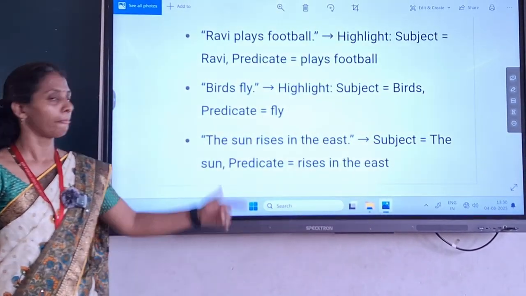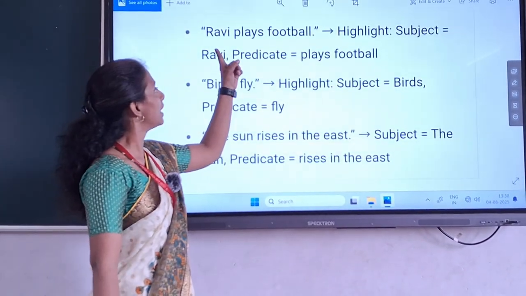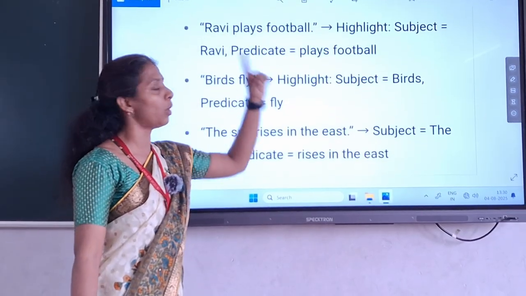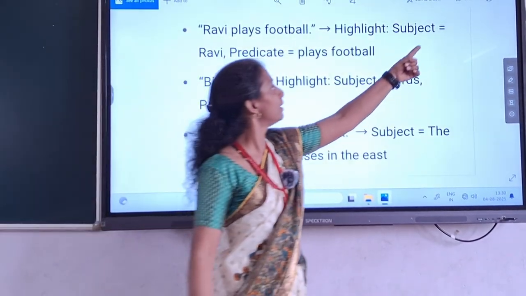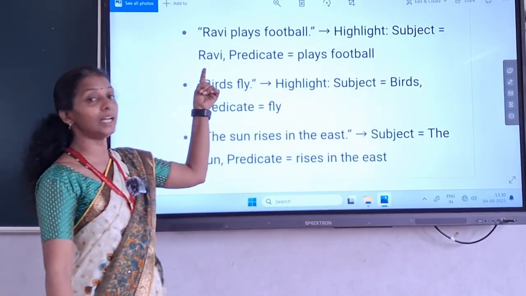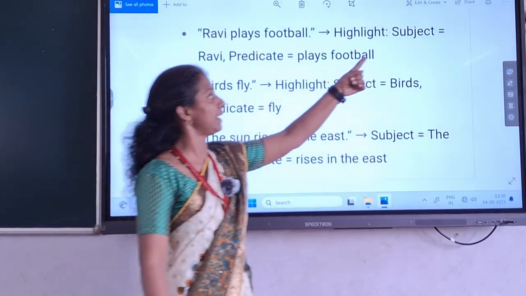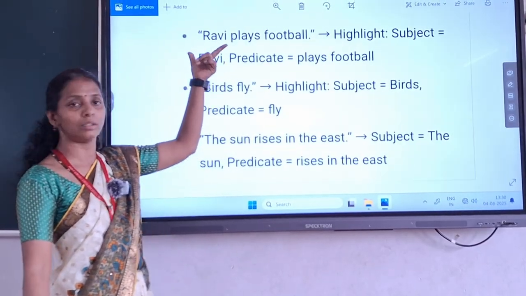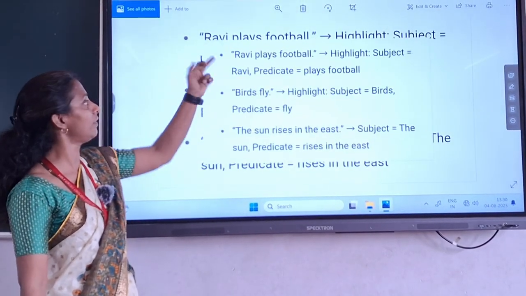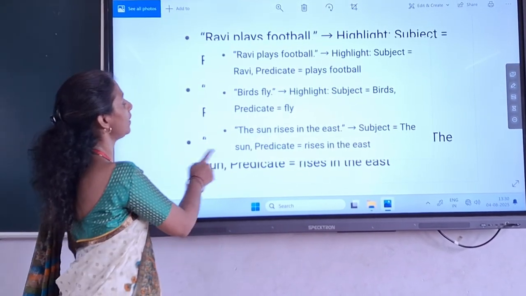See here. Now you will give me the answer. Ravi plays football. Here, Ravi is what? Ravi is a subject. See, subject, Ravi. What we are talking about? About whom we are talking? Ravi. Yes. So Ravi is a